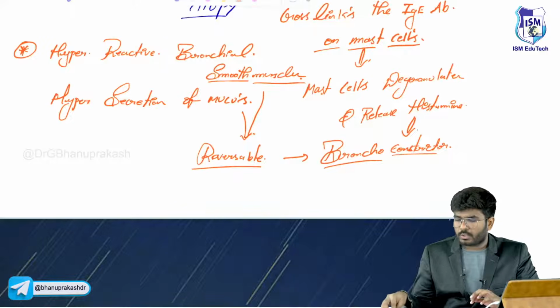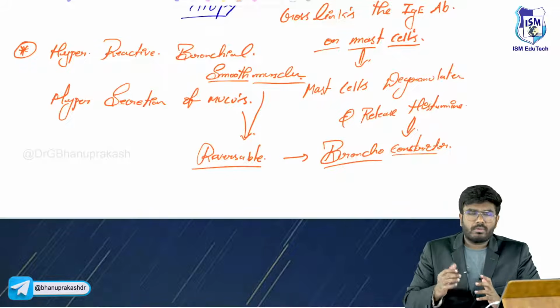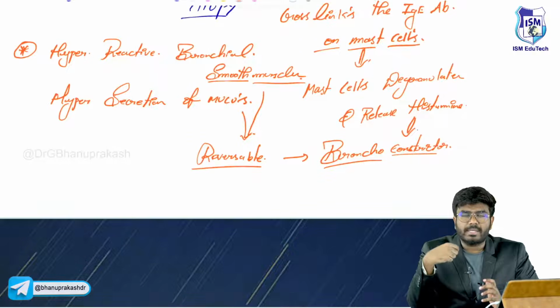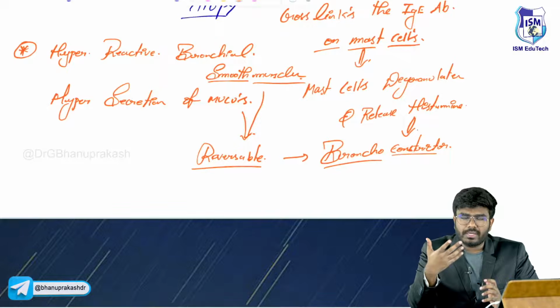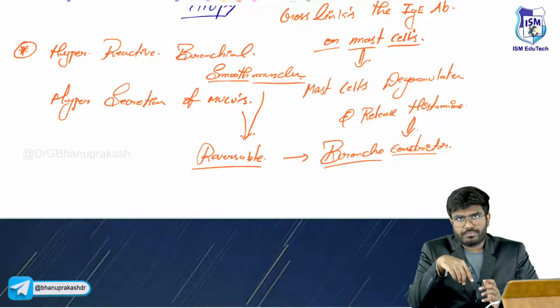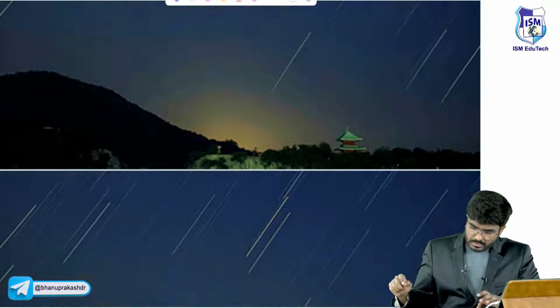Now, imagine I am a patient who is having asthma. There is more and more mucus production in my respiratory tract, so now I will be coughing. When I am coughing, sputum will come, right? So now you collect the sputum and put it under the microscope. What will you find? So look here.